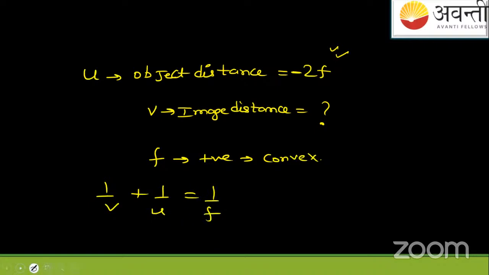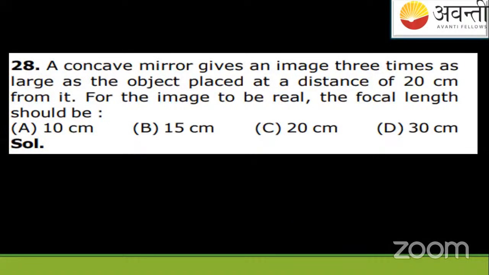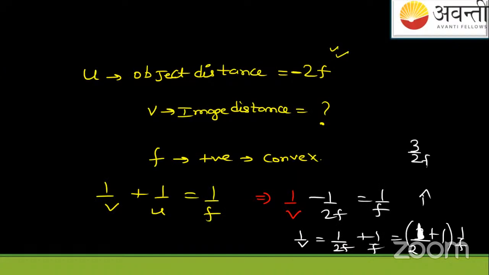Put these things. So when you put these things, 1 by V, you have minus 1 by 2F plus 1 by F. This equals, not 3 by, how much? Any one of you? Write it like this: 1 by 2 plus 1, 1 by F common. So what is the answer? Okay, so we'll get 3 by 2F equals 1 by V. V is equal to 2F by 3.